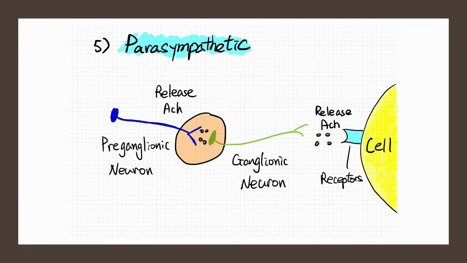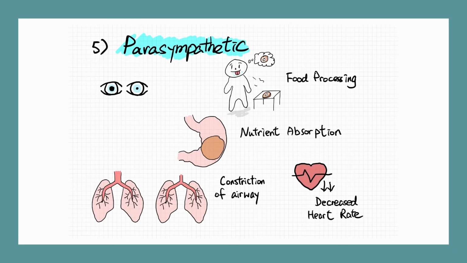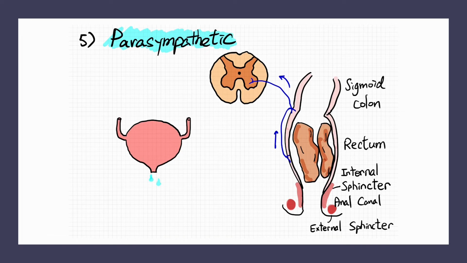Parasympathetic activation leads to acetylcholine release to specific effector organs. It causes constriction of the pupils, secretion of digestive hormones, constriction of respiratory passageways, and reduced heart rate and force of contraction. Parasympathetic activation also stimulates and coordinates defecation and contraction of the urinary bladder during urination.